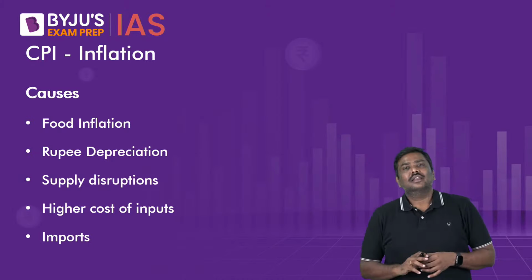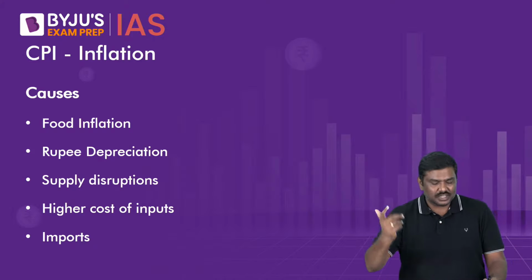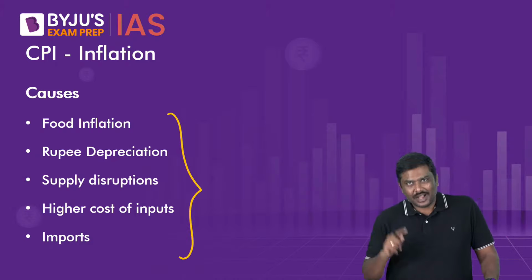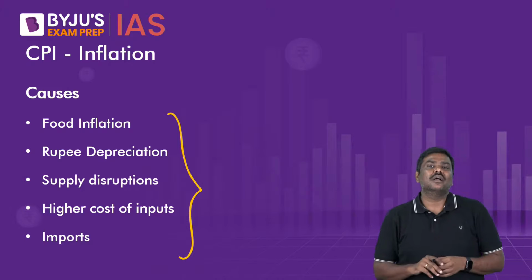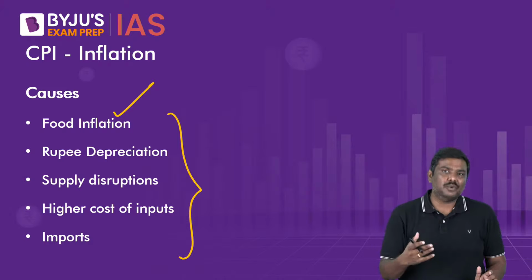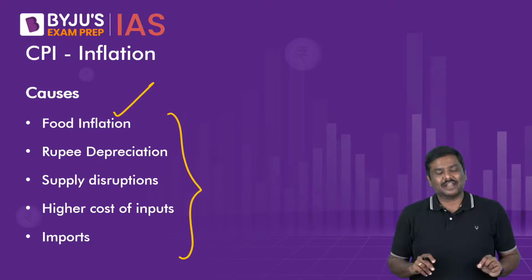Now what are the causes? What are the causes of CPI overall? I hope you understand this. Overall CPI, what are the causes why there is inflation, a higher rate of CPI in the domestic market? One, there is food inflation. Again, what are the causes of food inflation? I'll have a separate discussion, just give me some time. The prices of food commodities have started rising upwards. Now some of you will ask me, sir, why? I'll have a separate discussion, just give me some time.